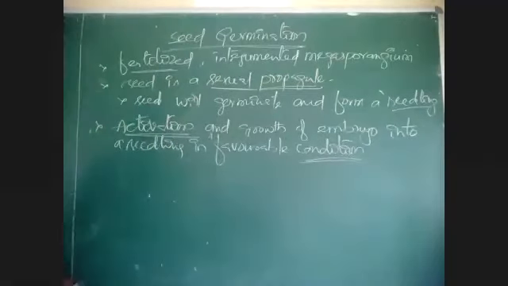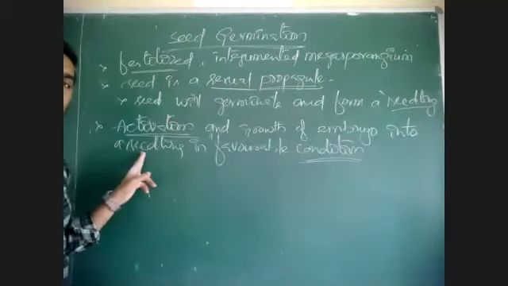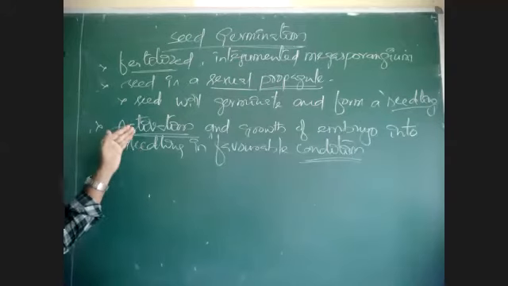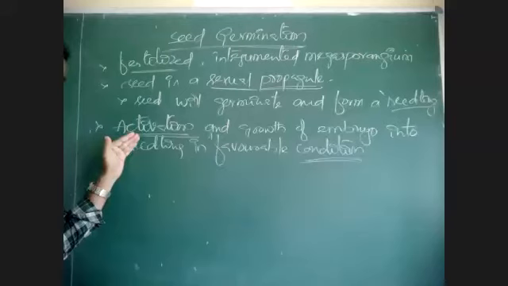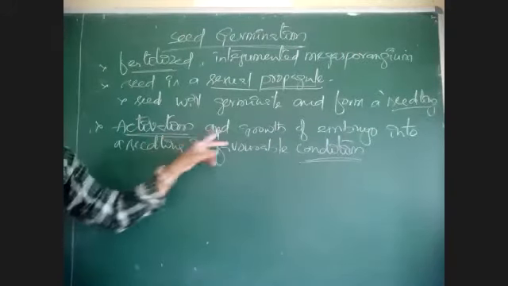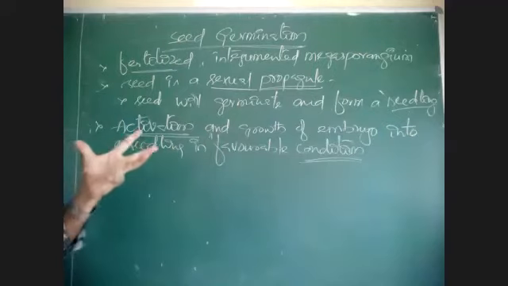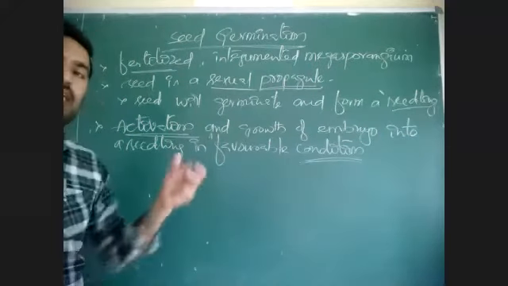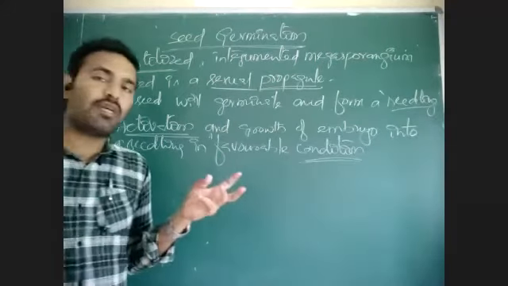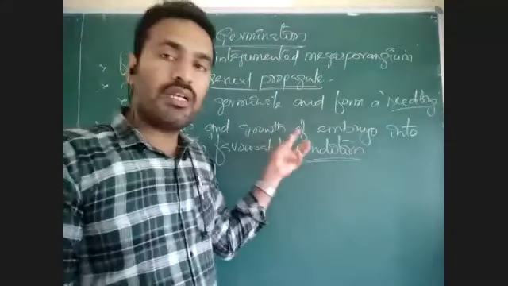Why is it undergoing activation? Before this seed germination, seeds or embryo entered an inactive state called dormancy. So when favorable conditions are there, seeds will overcome the dormancy. So this is called as what? Activation. Activation and the growth of embryo. Embryo will grow. What happens? Cell division takes place. Metabolism takes place and cell division takes place. With the help of metabolism and cell division, embryo will develop.